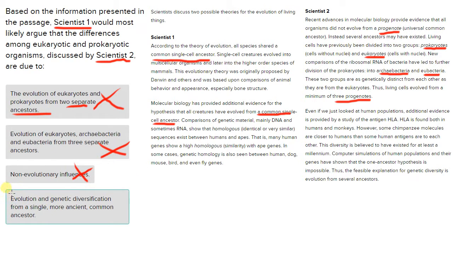And the last answer choice says evolution and genetic diversification from a single, more ancient common ancestor. That seems to be what scientist 1 is pushing, right? Scientist 2 is arguing there are multiple common ancestors. Scientist 1 is saying, hey, nope, it's coming from 1 common single-cell ancestor, and we see that here and here. So this would likely be how scientist 1 responds to the argument of scientist 2. The answer choice is D.